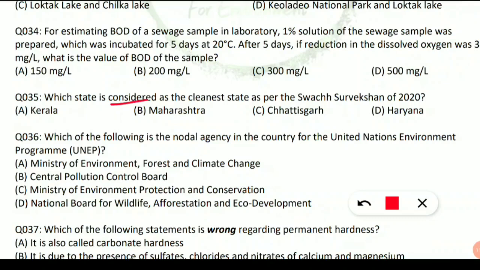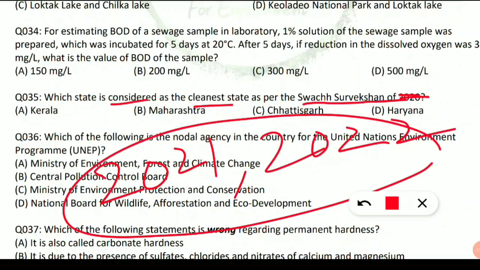Which state is considered the cleanest state as per the Swachh Survekshan of 2020? So this question is for 2020, and here what will the correct option be? So now we will know which is the cleanest state as per 2021 and 2022. This you should remember, as the question for 2020 will not be coming. So for the years 2021 and 2022, Madhya Pradesh is the cleanest state as per the Swachh Survekshan. This you should note down. You should know this question.